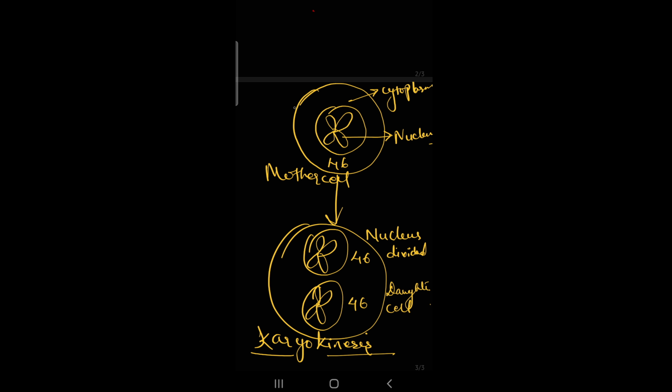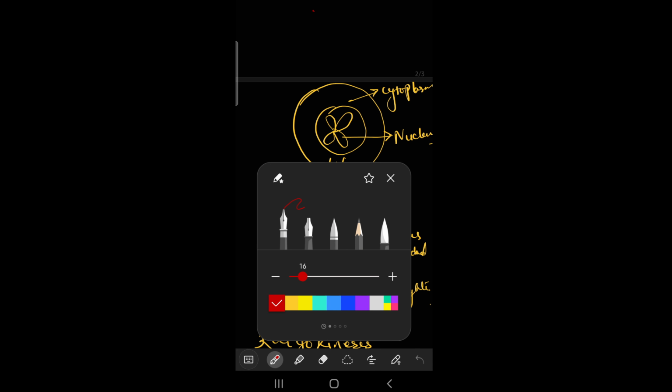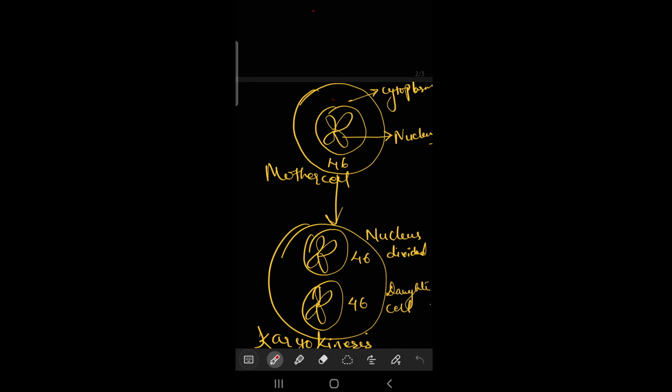The next thing I want to tell you is, see children, this is a cell. Inside it, the chromosomes are present. All over here it is cytoplasm, and this is the nucleus, and here the chromosomes are present. I am taking the example of a human cell, which has 46 chromosomes, and this is called the mother cell. Understood, children? Then when it goes for the process of division, what will happen? First of all, the nucleus will divide.